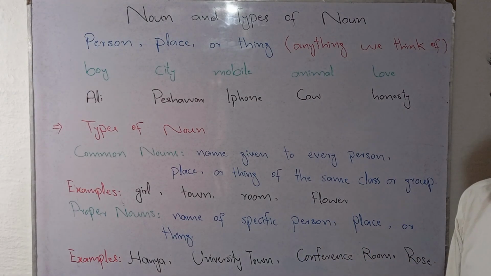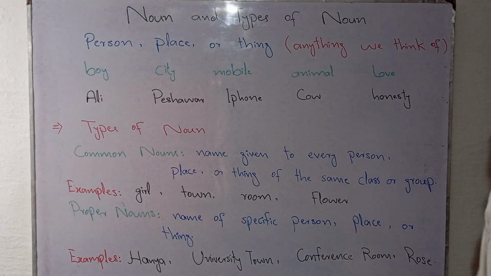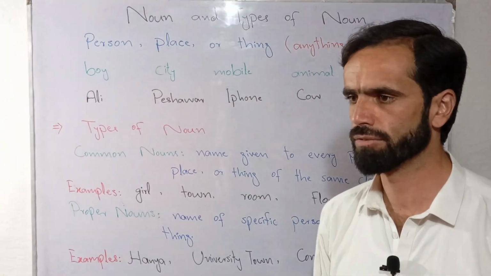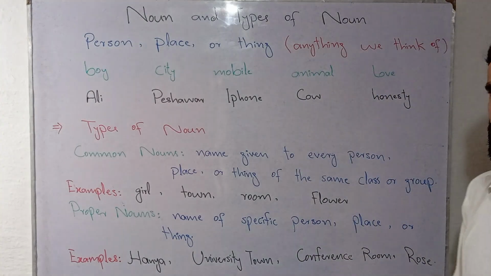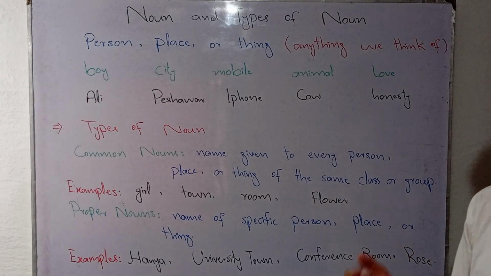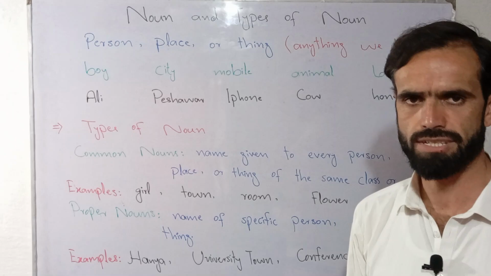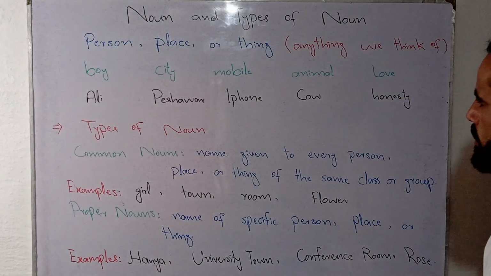If we talk about love, hatred, honesty, bravery, cowardice, knowledge, these different things that live in our mental dictionary or psyche as abstract phenomena will also be known as nouns.